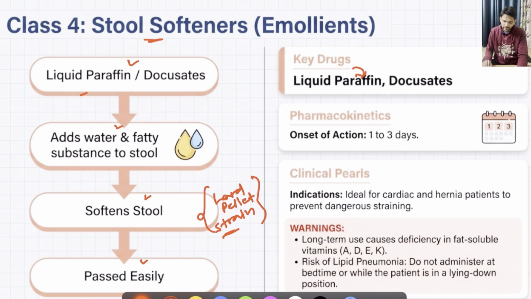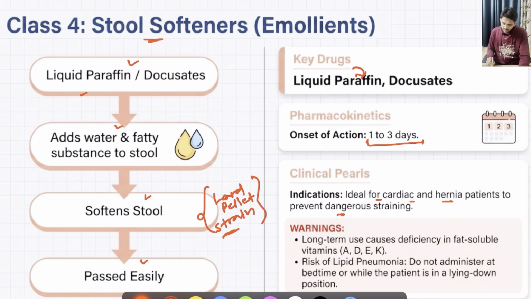So the key drug is liquid paraffin, and with this mechanism of action, it is quite naturally softening the stool. That's why for this natural mechanism of action, it might take 1 to 3 days again, just like the class 1 drugs, that is bulk forming agents. So again, while prescribing, we need to instruct the individual that the effect might be seen after 1 to 3 days of initiation. As mentioned, this class is ideal for cardiac and hernia patients to prevent dangerous straining.